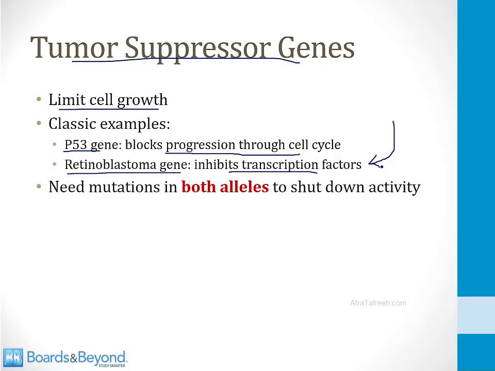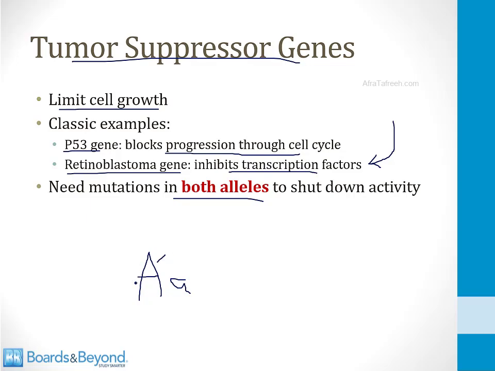Now, importantly, and it's very high yield to understand this, for all genes in our body, you have two alleles. Let's call one big A and the other little a. I talk about this in detail in the genetics videos. In order for a mutation in a tumor suppressor gene to convert a normal cell to a malignant cell, there must be mutations in both alleles.